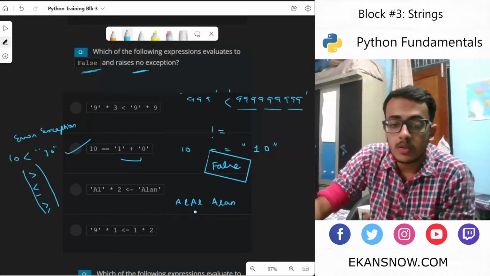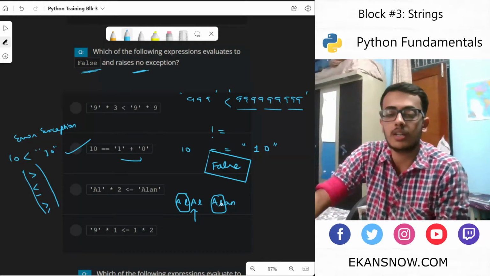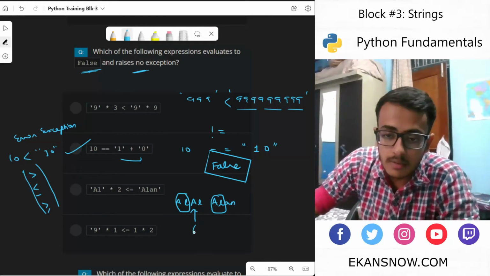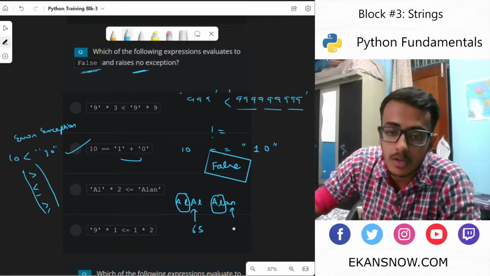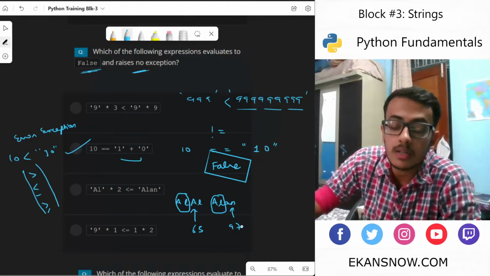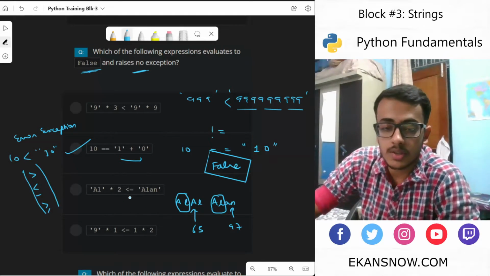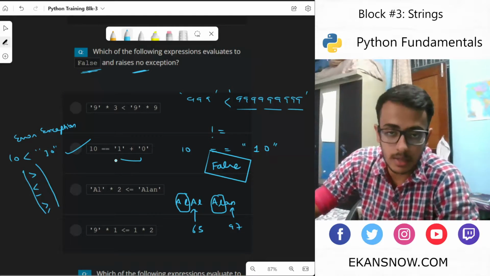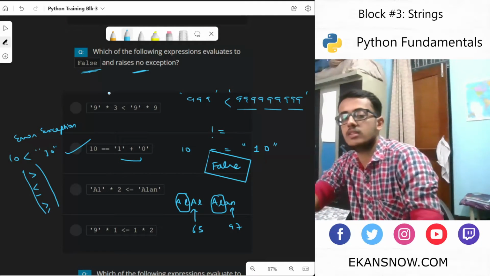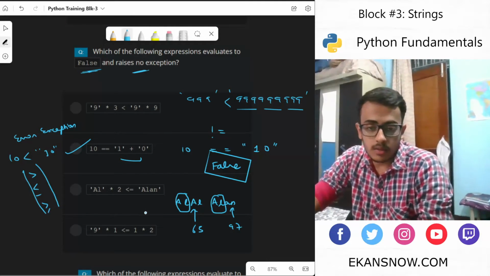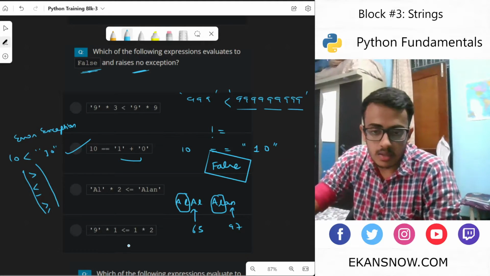A L A L A L A N. So up till this point, the comparison goes fine. These both strings are equal, but after this the ASCII value of this is 65 and for small a is 97, as discussed earlier. So this would again lead to true as an output, and what we are trying to find is false. Again, not what we desire.